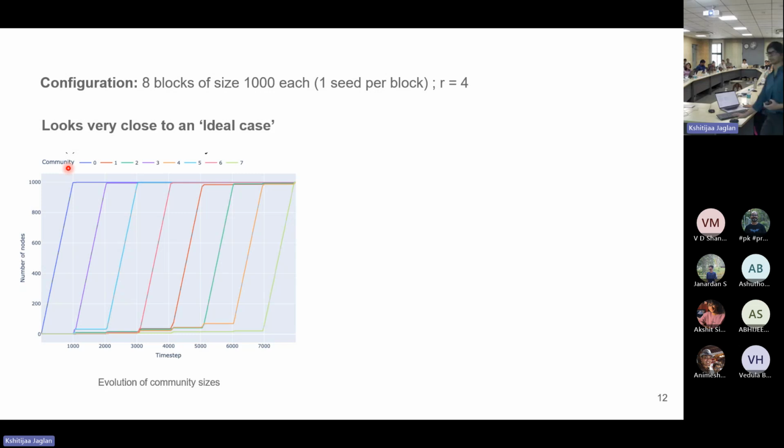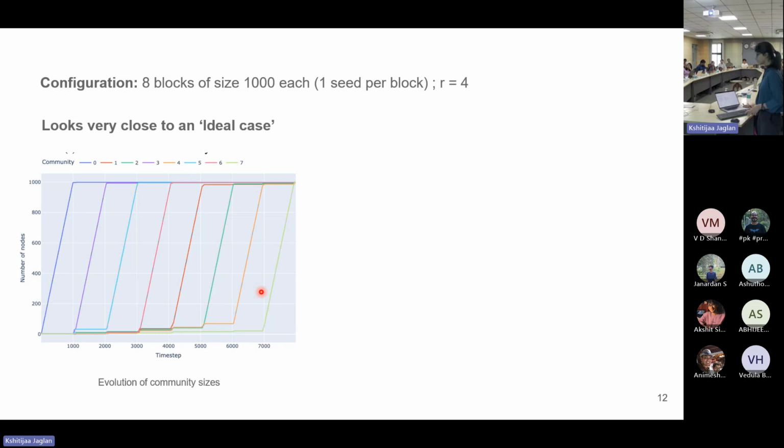Then next at 1,000 time step, we see there is some competition, so to say, between different groups. So it's possible that multiple groups are well connected to community 0, and all of them are competing to get sampled first. So we see there is some competition in the initial few time steps, but after that, community 3 sort of emerges as a winner, and we see that 3 is the one that is being sampled. Similarly, these slopes indicate that the nodes of that particular community are being sampled. And this is exactly what we wanted.